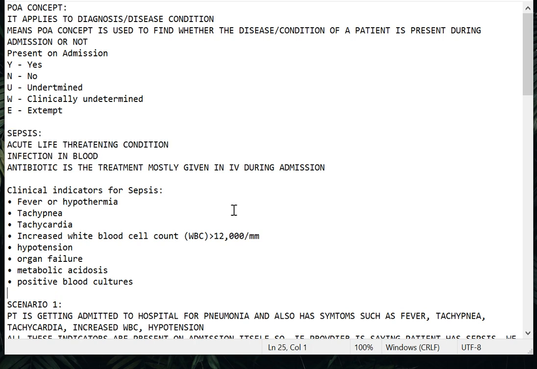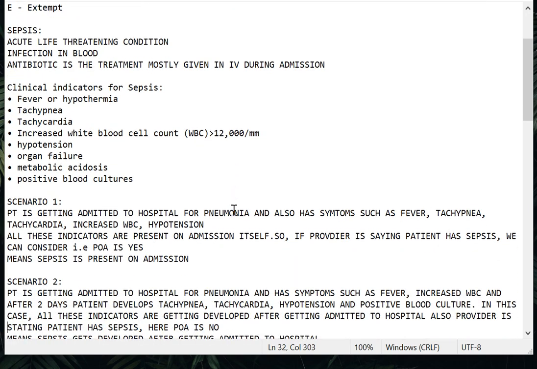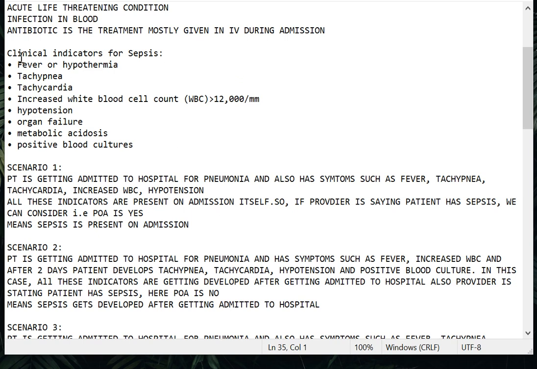Now another important thing you need to know is the clinical indicator for sepsis. Guys, this concept is very important. A clinical indicator is not only for sepsis. It is there for each and every condition. If the patient has anemia, congestive heart failure, or AKI, all conditions have clinical indicators. What does a clinical indicator mean? Clinically, these symptoms, signs, or lab values indicate that a particular condition is there for the patient. That is what we call a clinical indicator.